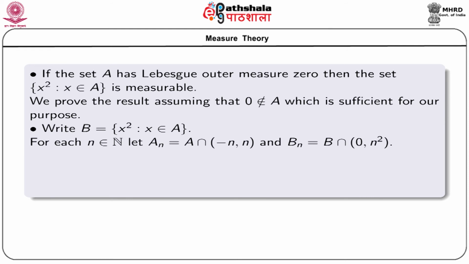Now, for each n belonging to capital N, let us write An as A intersection open interval (-n, n), and Bn as B intersection open (0, n squared), because see that B is a set of non-negative numbers.